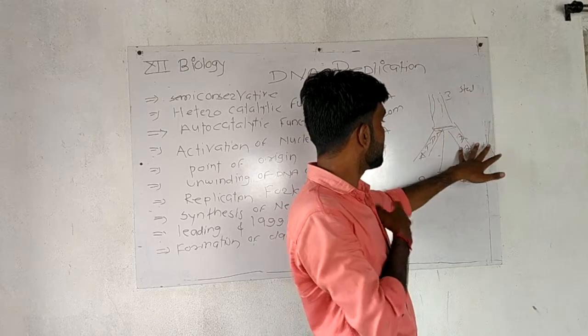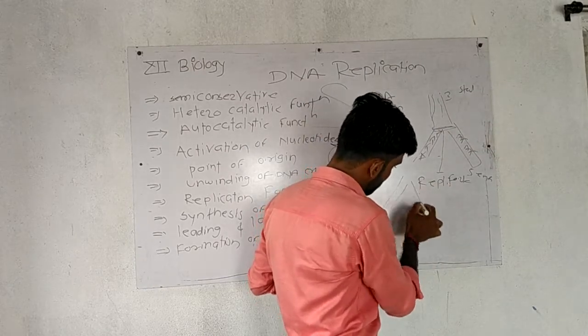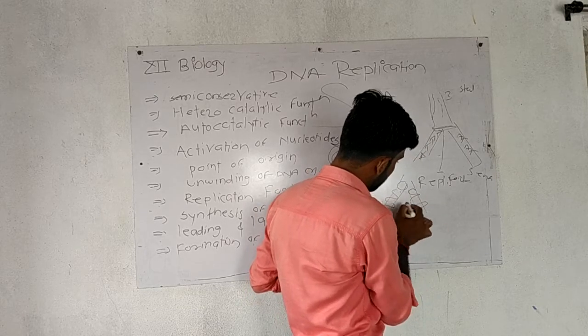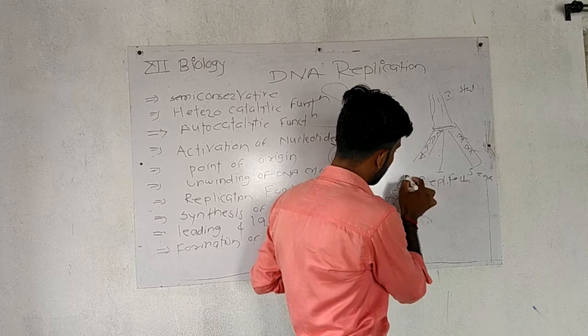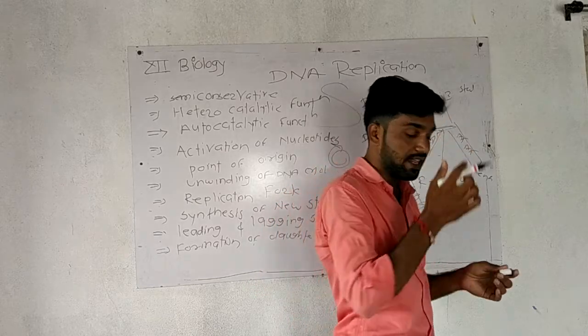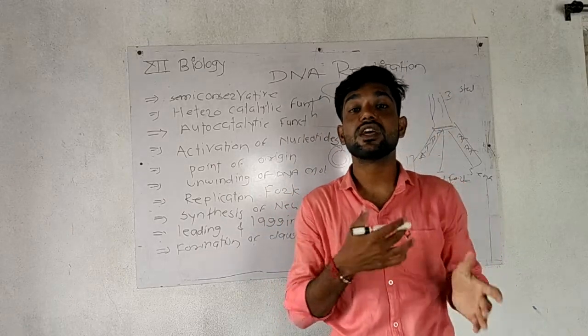This is your DNA and this is the final DNA. This is another DNA and this is another DNA. So the processes get differentiated and two new DNA are formed. The replication process is complete.